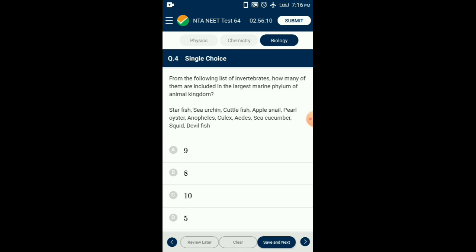Anopheles, Culex, and Aedes belong to phylum Arthropoda. Starfish, sea urchin, and sea cucumber belong to phylum Echinodermata. So the answer for this question is option D, 5. From the given species, 5 species belong to the phylum Mollusca.